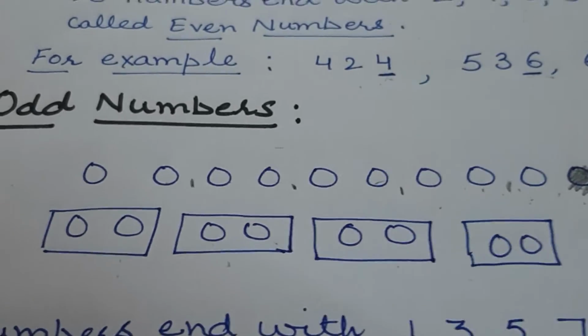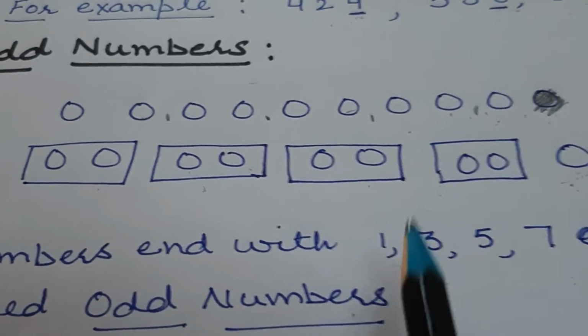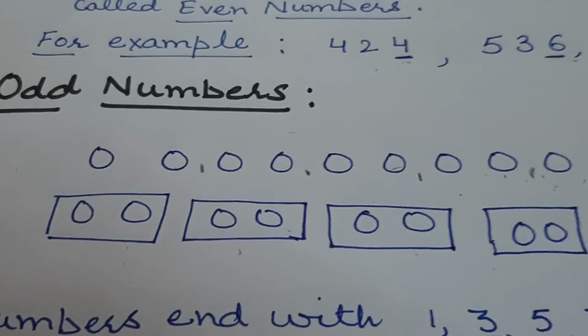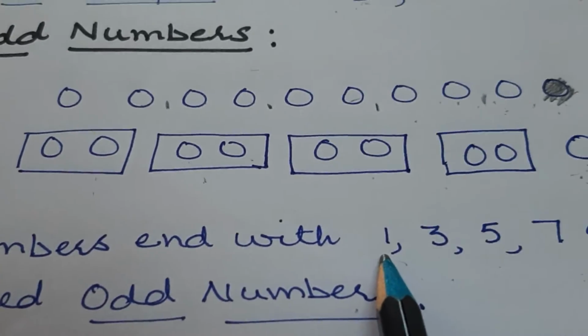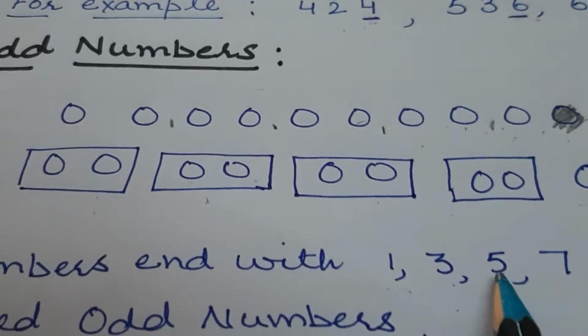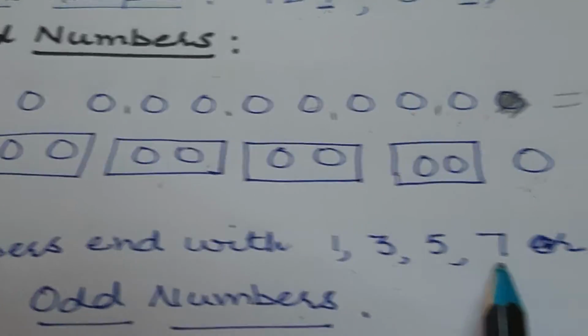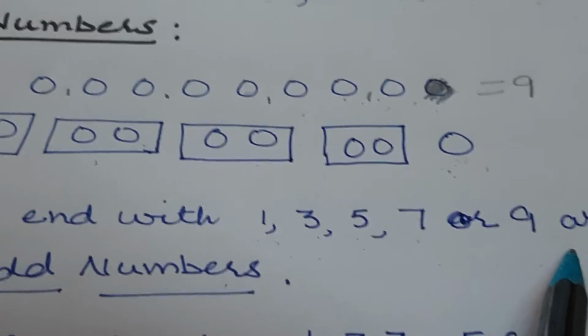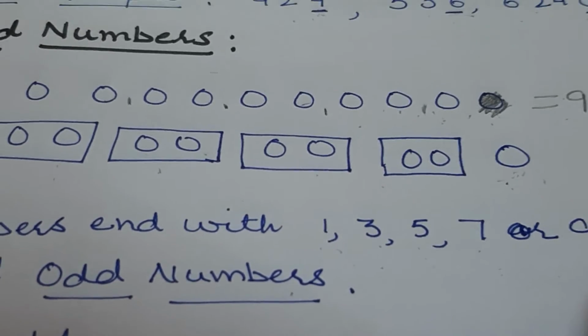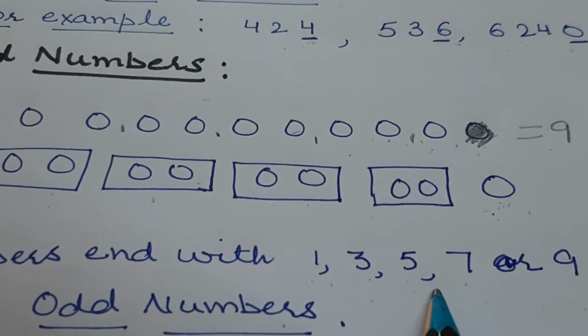You just think that if number doesn't come in 2's table, 1 is not coming in 2's table, 3 is not coming, 5 is not coming, 7 is not coming, similarly 9 is also not coming. So the numbers which are not coming in 2's table are odd.